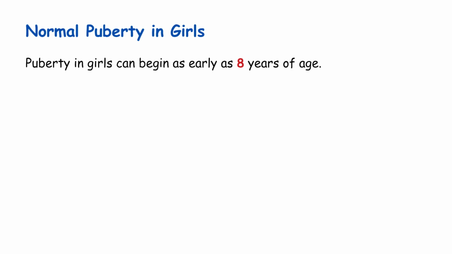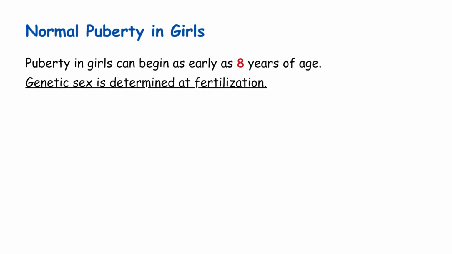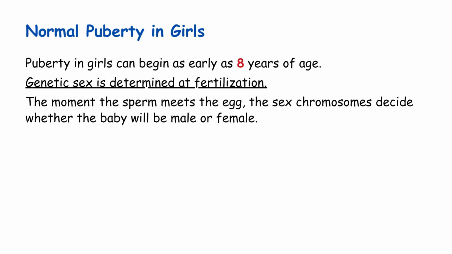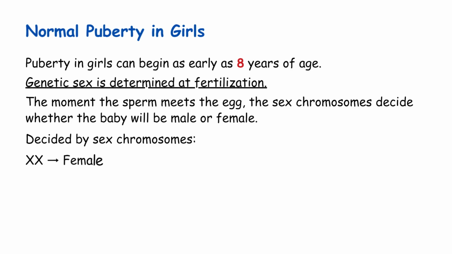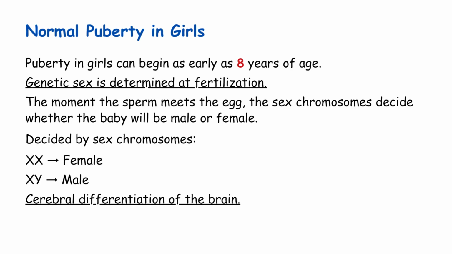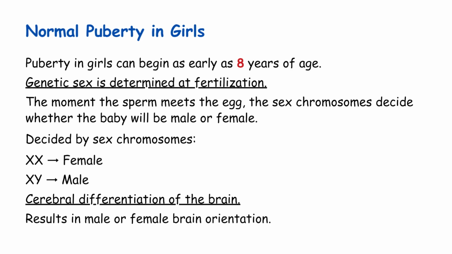First, understand this. Genetic sex is determined at fertilization. The moment the sperm meets the egg, the sex chromosomes decide whether the baby will be male or female. This is controlled by the sex chromosomes, XX for female, XY for male. But the interesting part is brain sex comes next. This refers to cerebral differentiation. The brain develops either a male or a female orientation. This happens during fetal development itself.